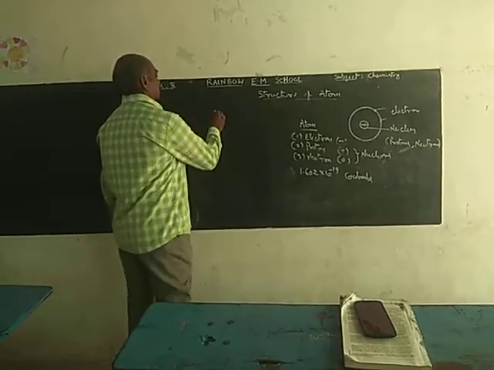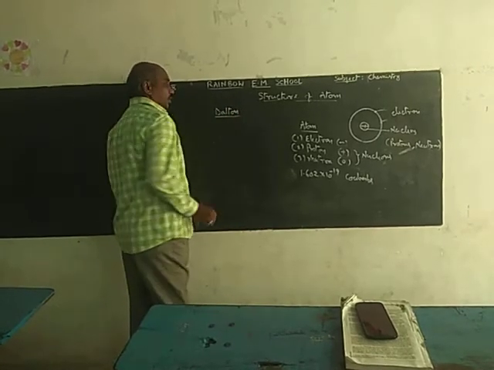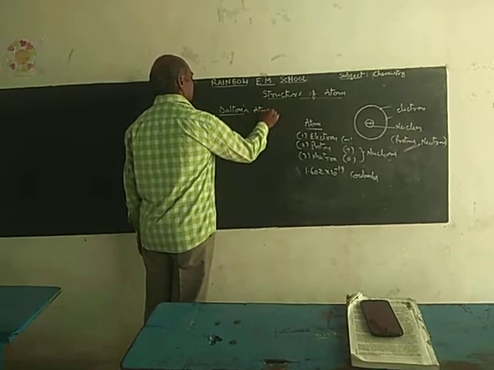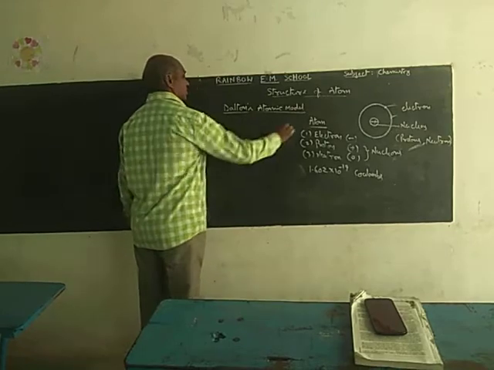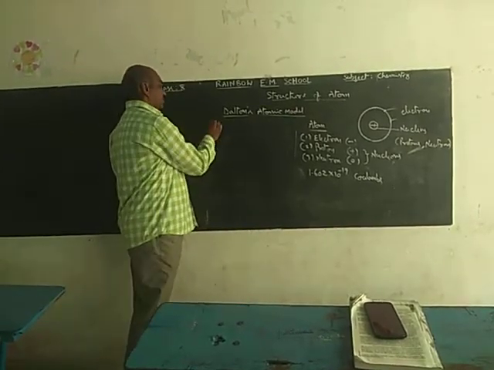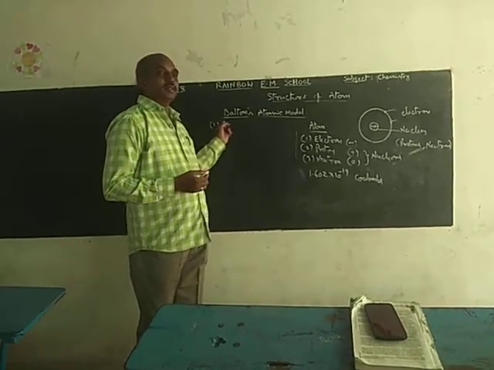Firstly, the scientist Dalton proposed one atomic model, Dalton's atomic model. According to this Dalton atomic model, which you already know from the 9th class, the first point is he explained the atom.